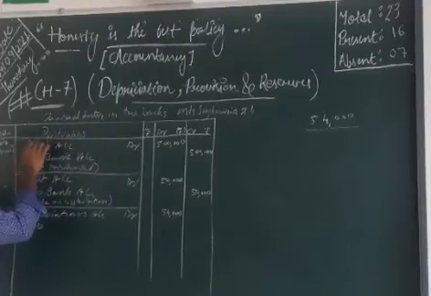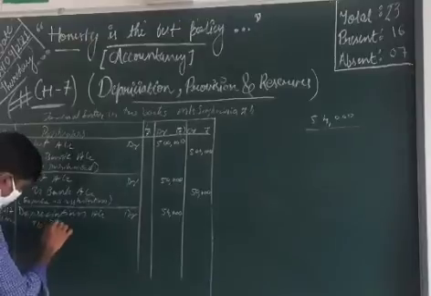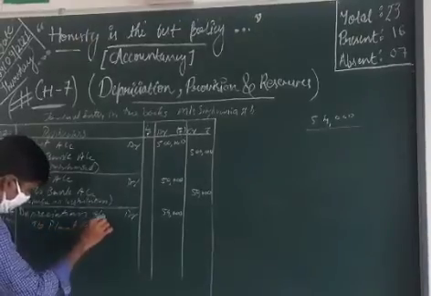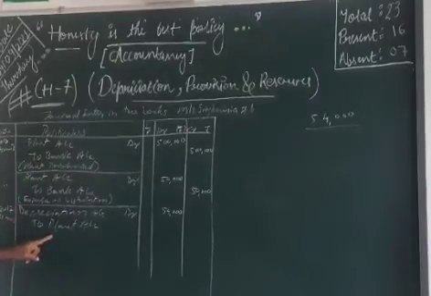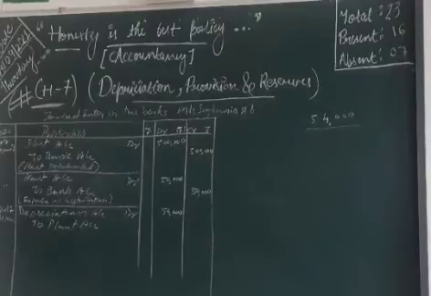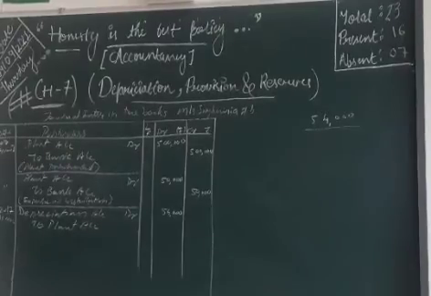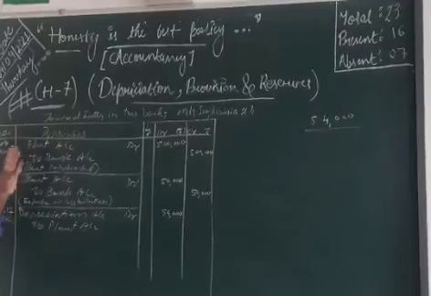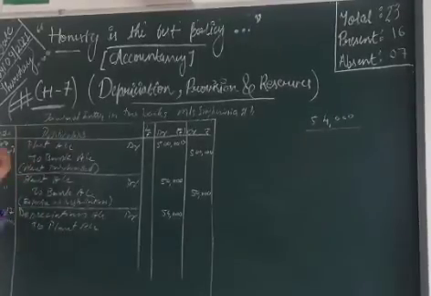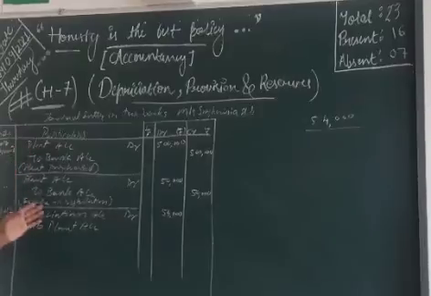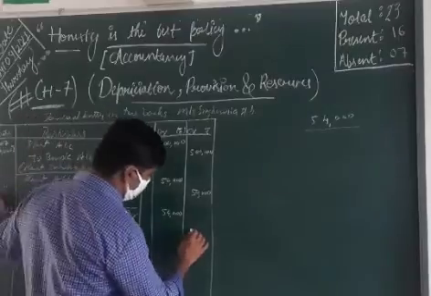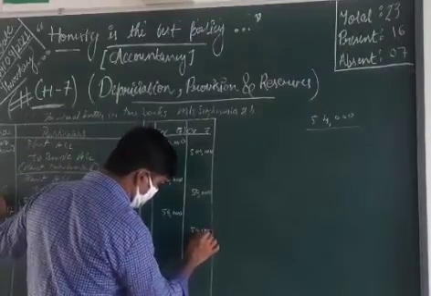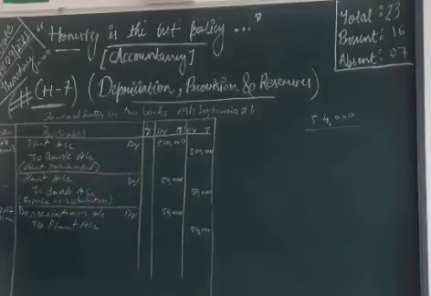This asset means a plant. See one other thing. If you are writing plant, then everywhere you write plant itself. In between you won't write any other things, otherwise you will get confused and your marks will be reduced. Plant means plant itself; plant means one machinery. If you are writing machinery, then machinery account will be used. And the amount here is 54,000. Narration: depreciation charge on the asset.